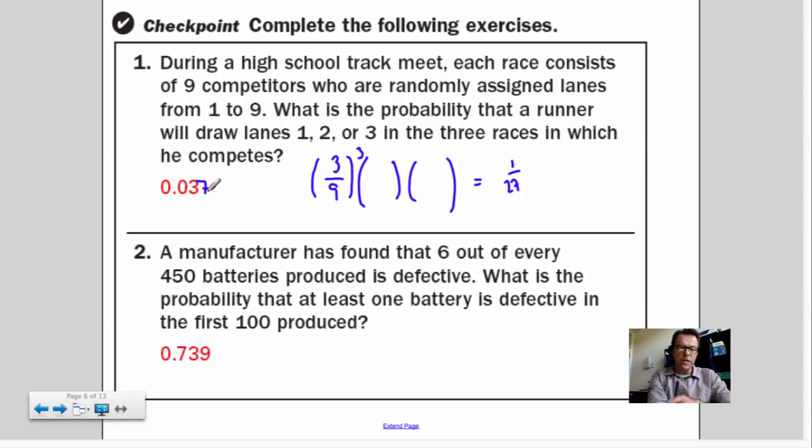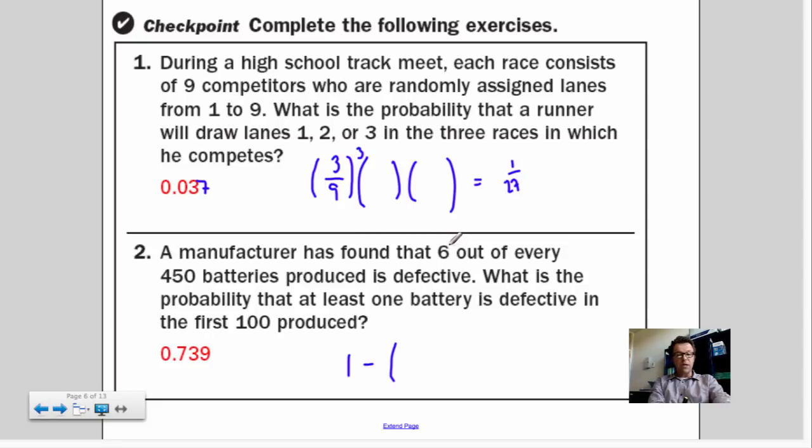And then this is a hard one. A manufacturer found that 6 out of every 450 batteries produced is defective. What is the probability that at least one battery is defective of the first 100 produced? So again, for at least one defective, let's subtract away the case where there are no defective batteries. So what's the probability of no defective batteries?